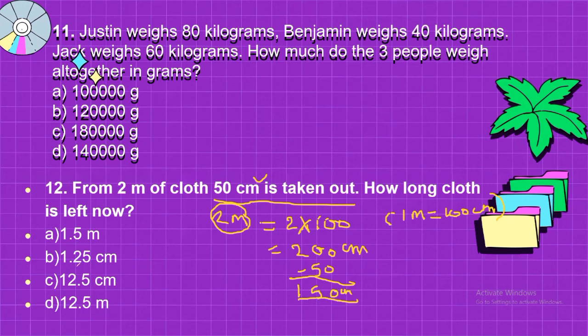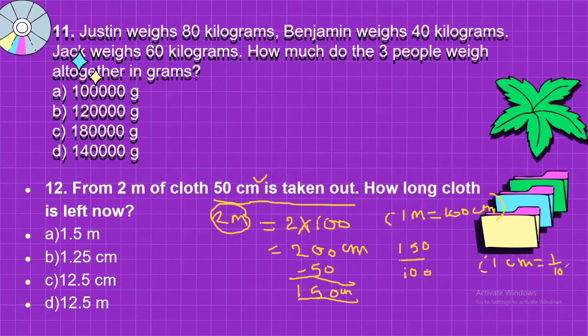Now, if you see here, 150 centimeter is not any option there. So you need to convert 150 centimeter into meter. For that, 150 centimeter divided by 100. Why by 100? Because 1 centimeter is equal to 1 upon 100 meter.